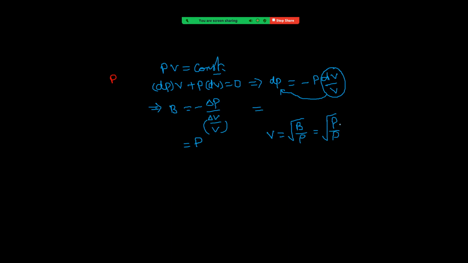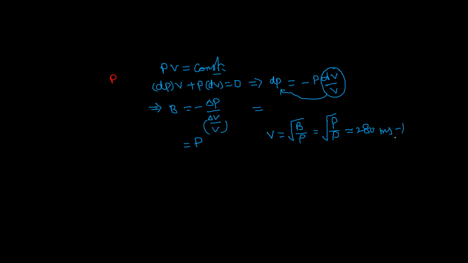So by taking pressure of the gas and density of gas, he got a value of approximately 280 meter per second. But practically, speed of sound is around 330 meter per second. That means this is not matching with what we practically observed.